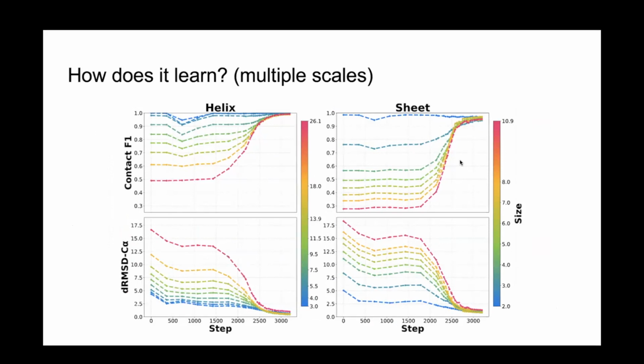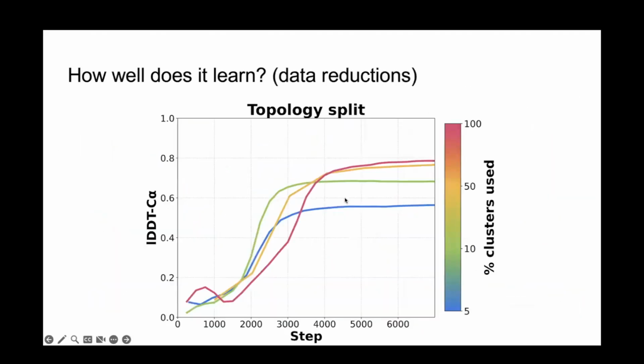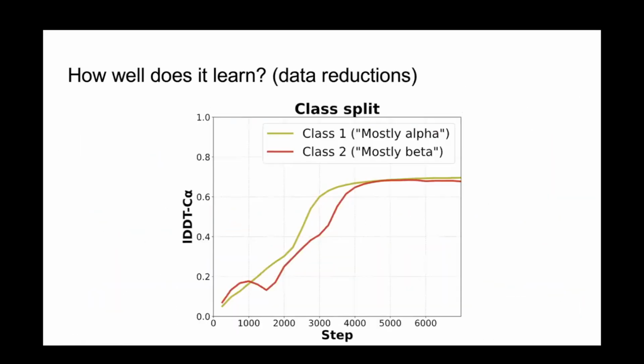I was wondering, you kind of hinted at this when you talked about the ways you can break the training data set. If it never saw some rare structural elements, like a 3-10 helix, or a pi helix, or these kinds of rare turns, can it reproduce the things that it hasn't seen?